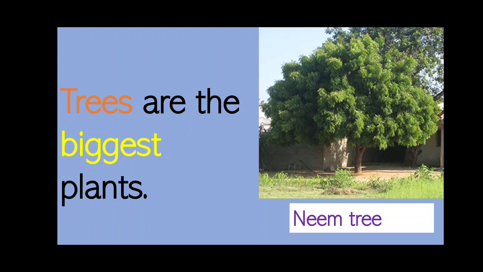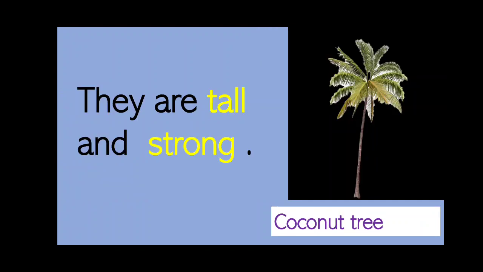As we see the picture of the neem tree, we understand that trees are the biggest plants. They are tall and strong.